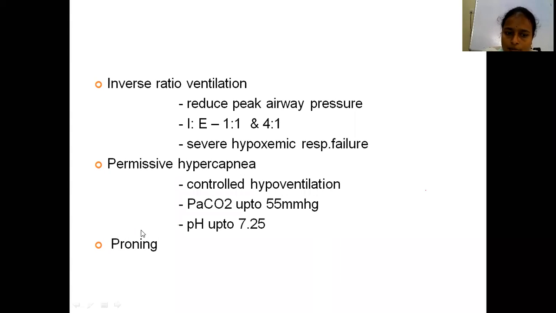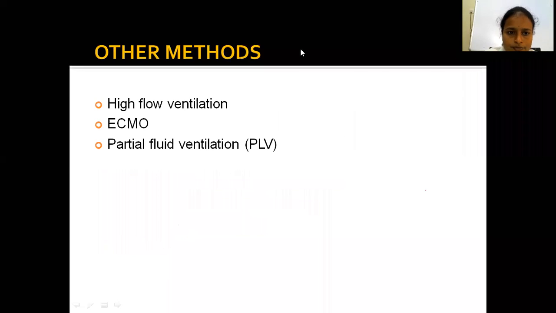What is the importance of proning? It improves the arterial oxygenation by prone position. Normally, per day, 6 to 12 hours of prone position is maintained in order to improve the oxygenation and also decrease the mortality rates when compared to supine position. What are the other methods of mechanical ventilation?